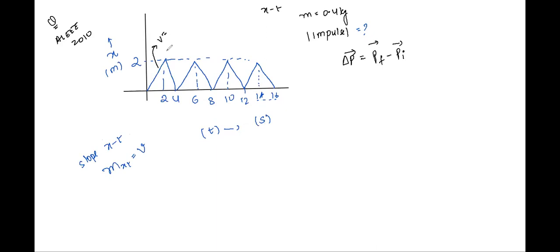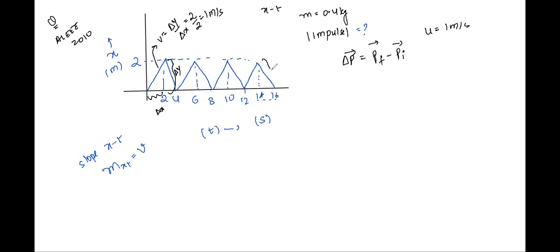What is the slope? Slope is delta y by delta x, right? This is delta y, correct? While this one is delta x. The value is 2 by 2, that is 1 meter per second, correct? So we'll have initial velocity u equal to 1 meter per second.